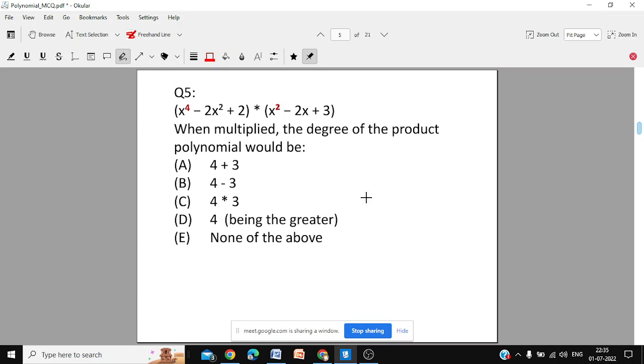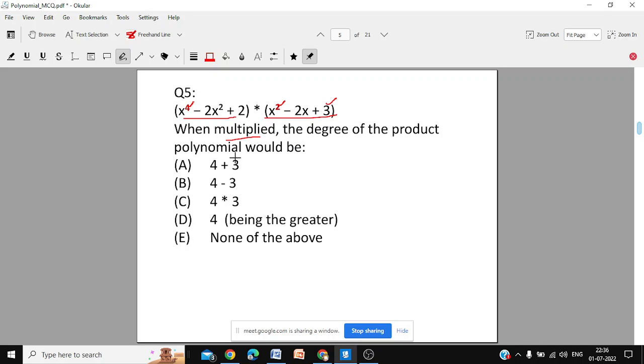Question number 5. There is a multiplication. You have one expression here and one expression here. Here the power is 4, x power 4, and here x power 2. When you multiply these two, the degree of the product, the answer which you will get after multiplying, what would be the degree of the answer? Here the power is 4 and here the power is 2. So would it be, sorry, it should be 4 plus 2, not 3.